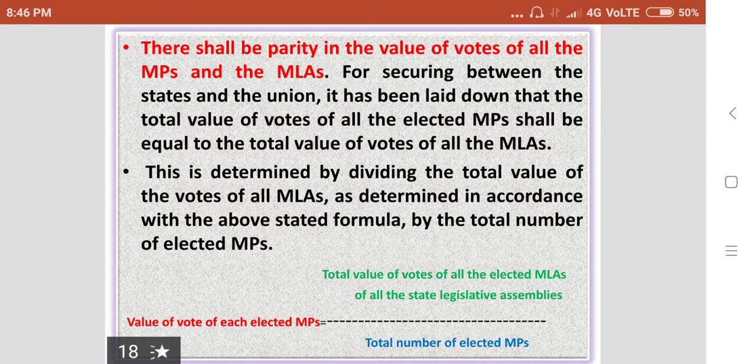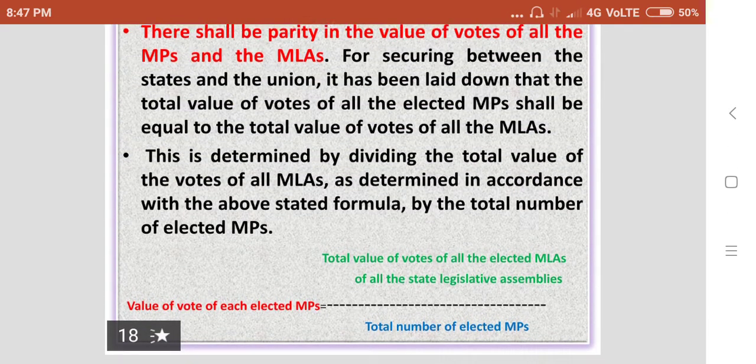For securing parity between the states and the union, it has been laid down that the total value of votes of all the elected MPs shall be equal to the total value of votes of all the MLAs. This is determined by dividing the total value of the votes of all MLAs, as determined in accordance with the above stated formula, by the total number of elected MPs.